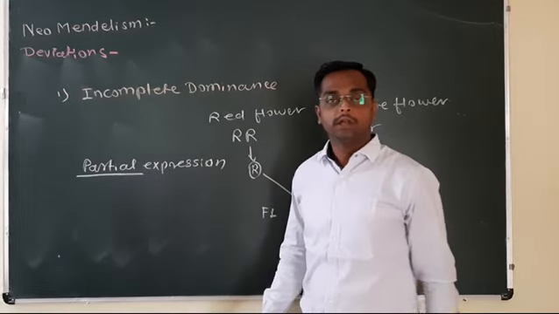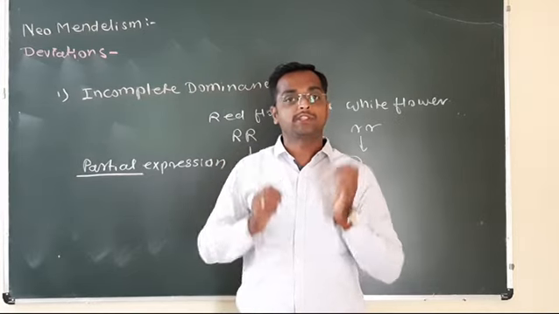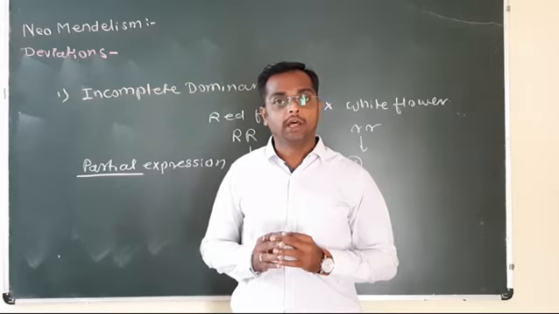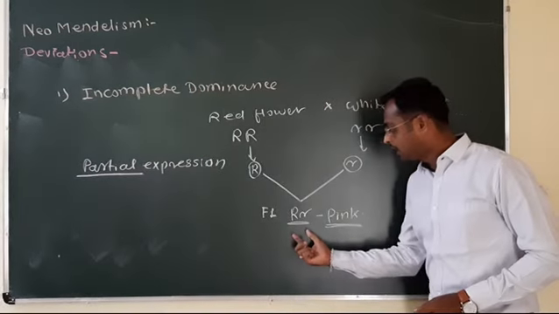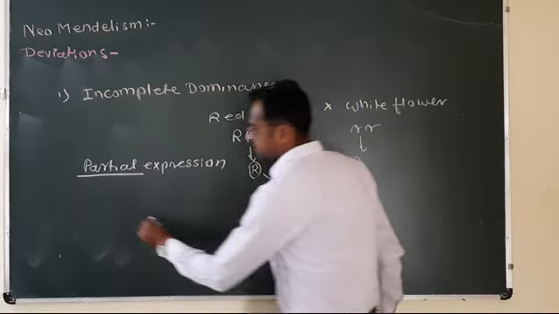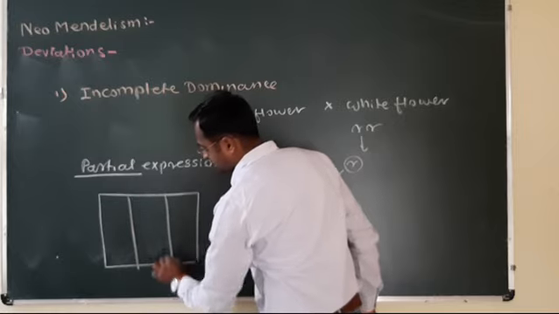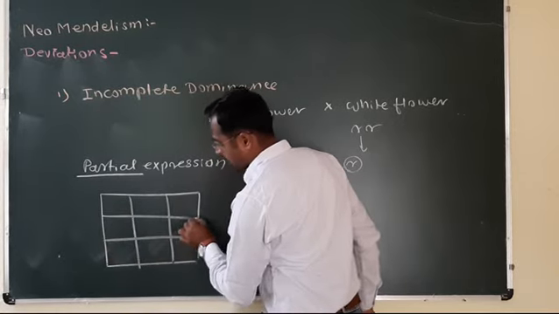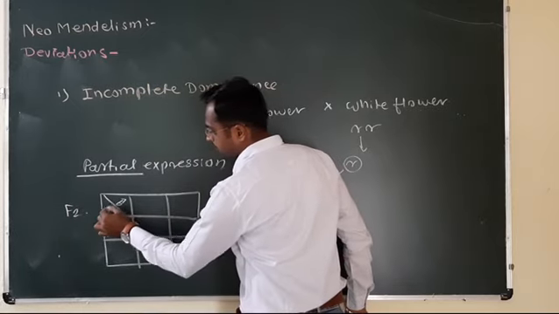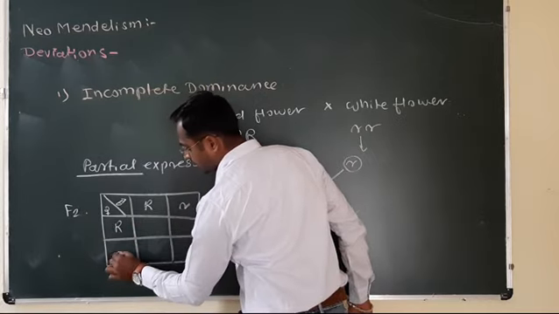Partial expression: red color expresses partially as well as white color expresses partially, and both colors get mixed with each other to form the mixture of color, that is the pink color. In F2, put the gametes in the checkerboard. In F2 generation, this is male, female, capital R, small r, capital R, small r.